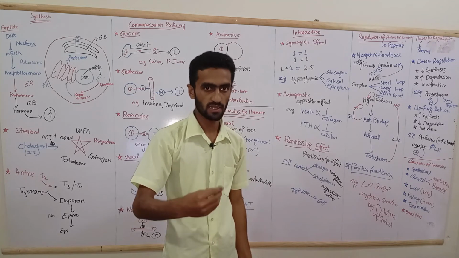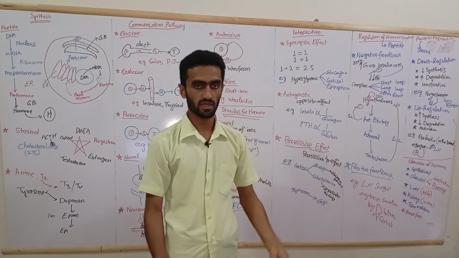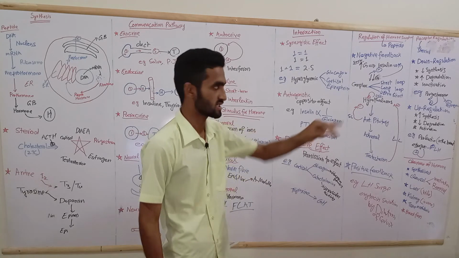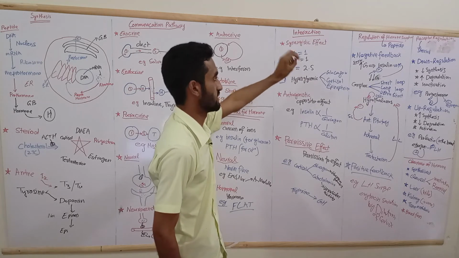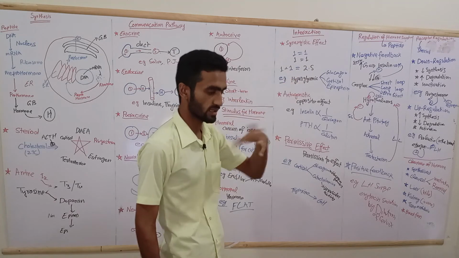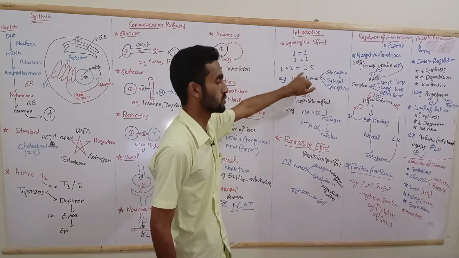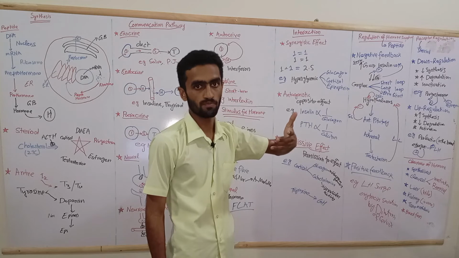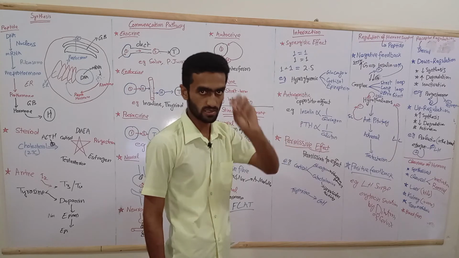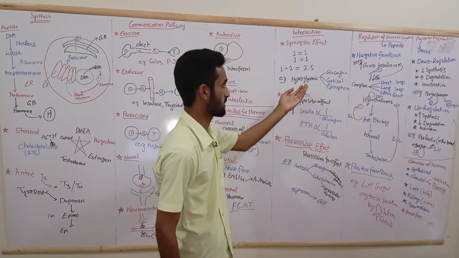If one hormone acting alone gives a result of 1, and another hormone acting alone gives 1, then together 1 plus 1 should be 2, but it is more than additive, so the result could be 2.5, 3, 4, 5, not 2.